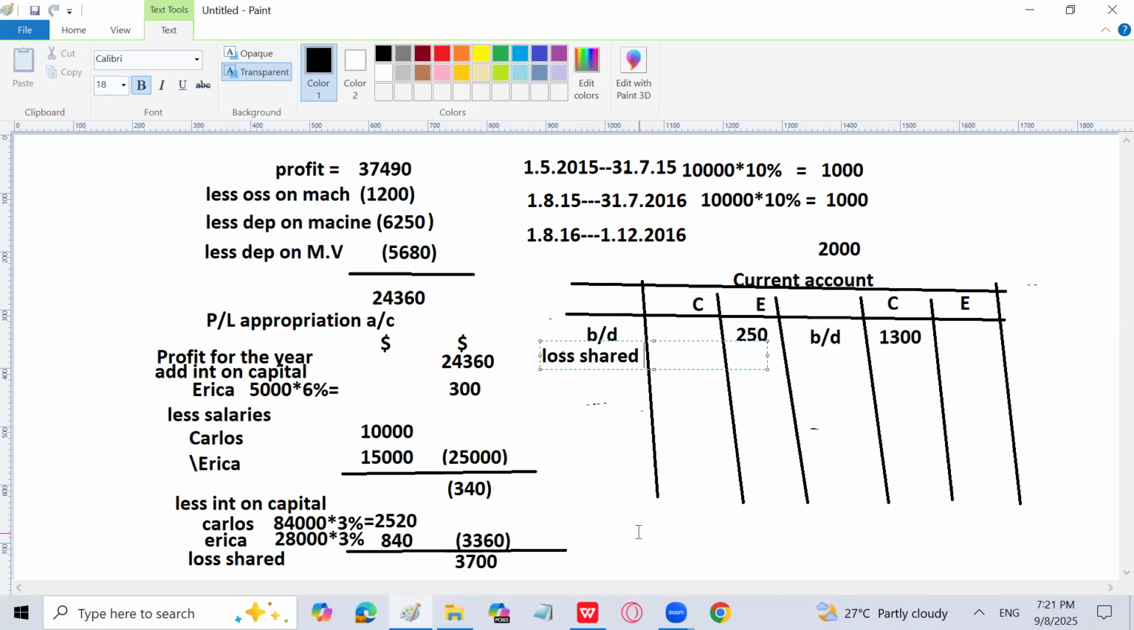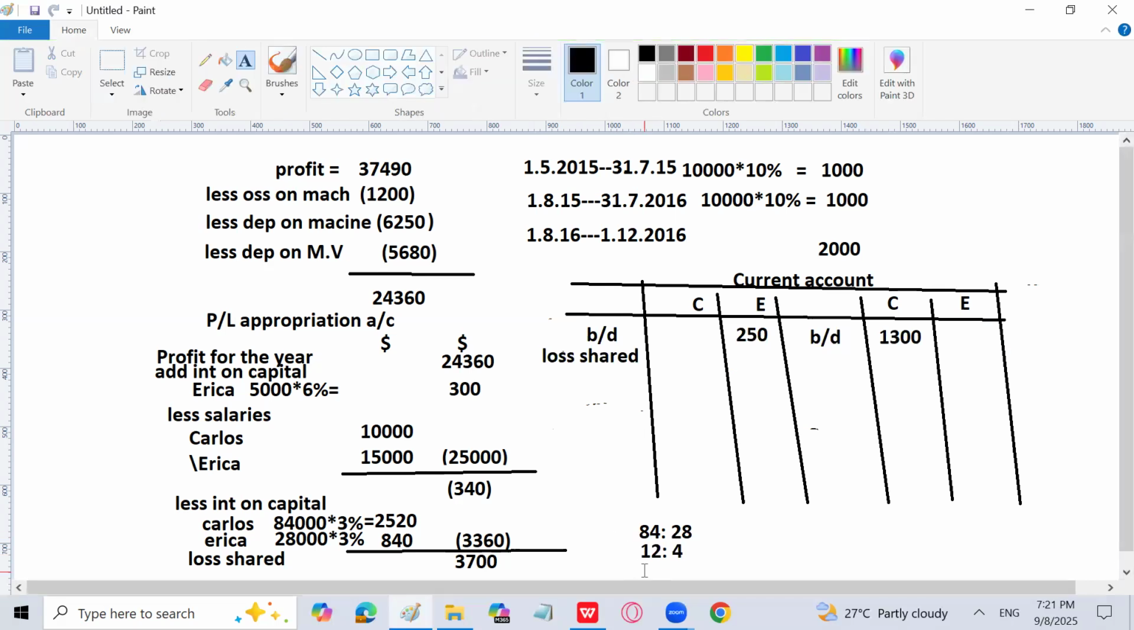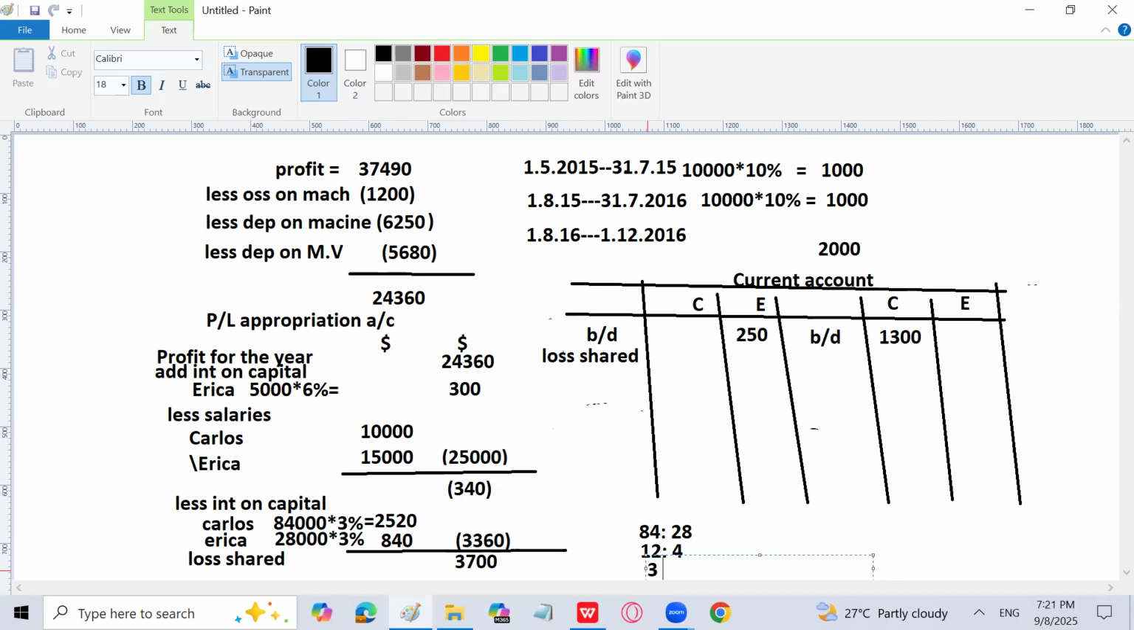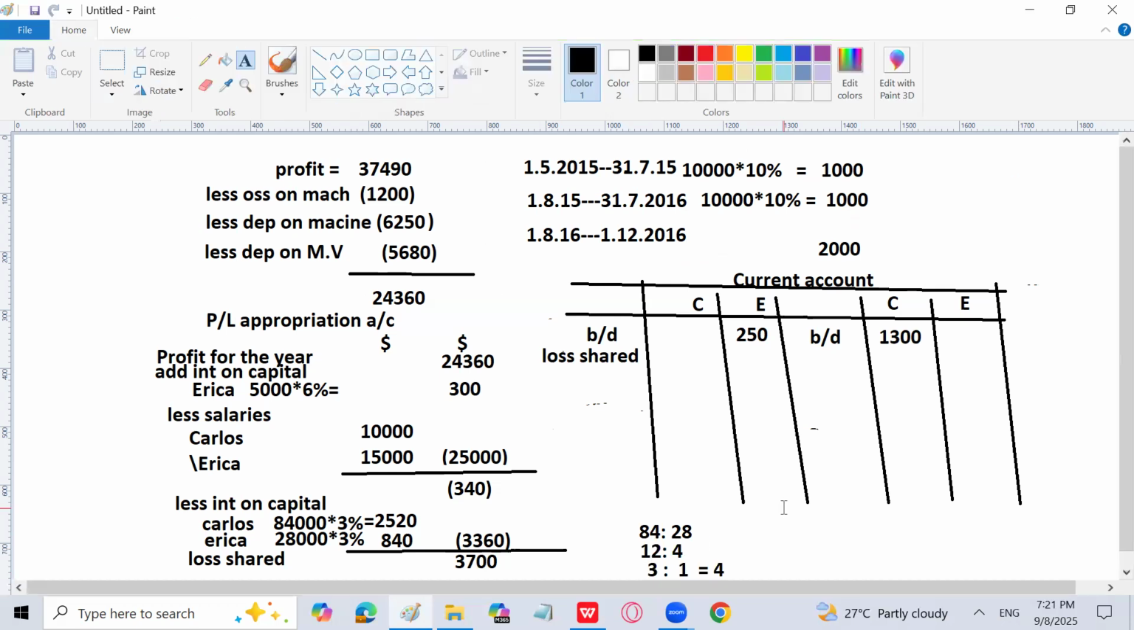So the capital ratio is right in front of you. It is 84,000 and 28,000, or 84 ratio 28, one and the same thing. We can simplify it by 7. 7 ones are 7 and 7 twos are 14, so that is 12 ratio 4. If you simplify again, 4 threes are 12 and 4 ones are 4, so the total is 4. So 3 over 4 and 1 over 4.